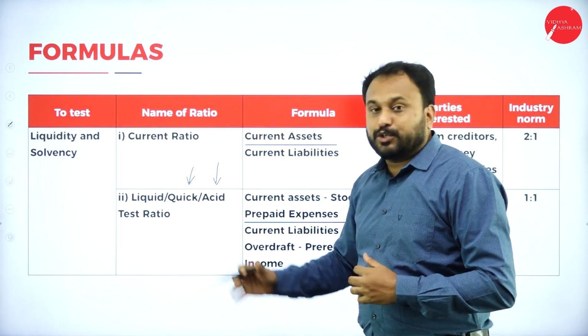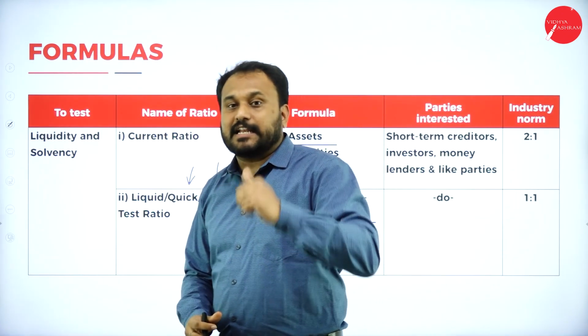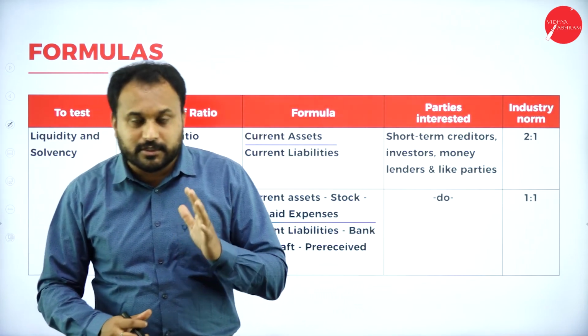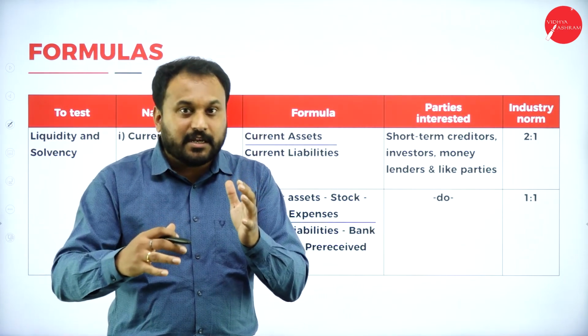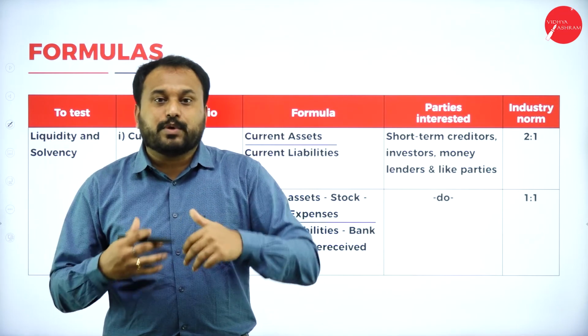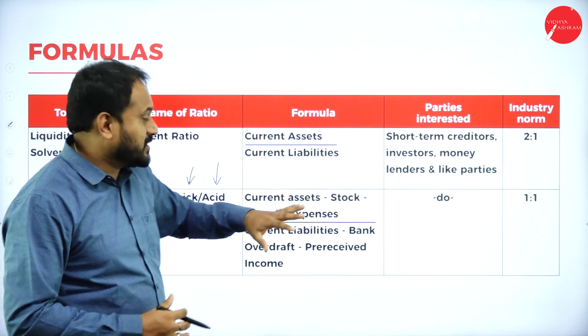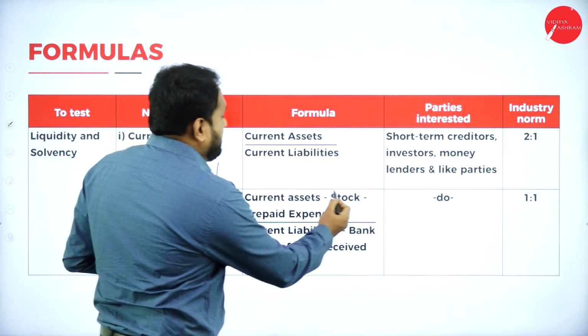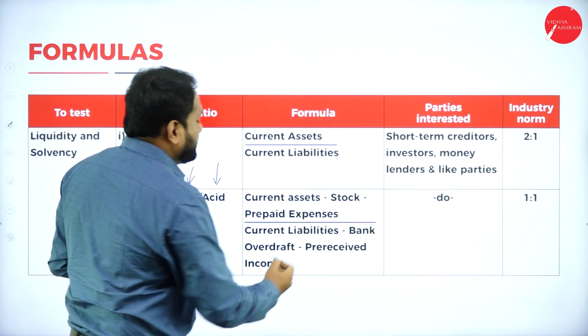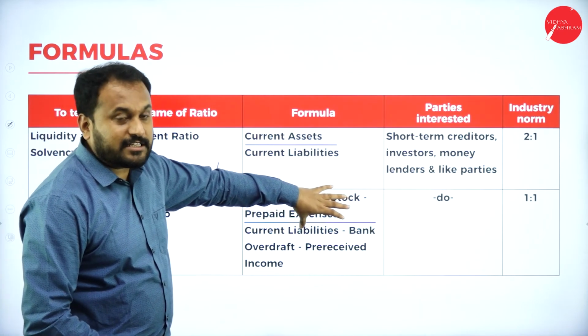Now in this quick ratio we have two things again, assets and liabilities. So quick ratio is equal to quick asset divided by quick liability. So what is this quick liability? Current liability, where you are supposed to subtract few of the things. Understand? Current asset minus stock minus prepaid expenses. So this is what is called as quick asset.